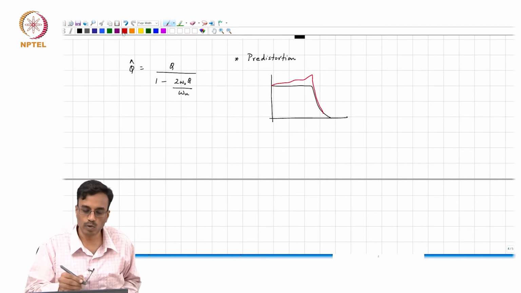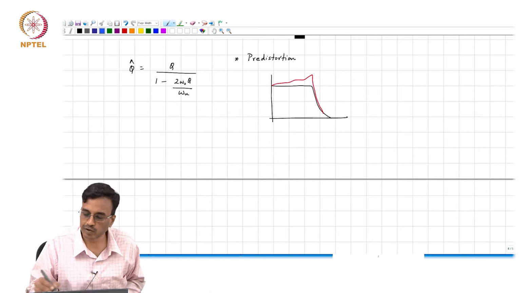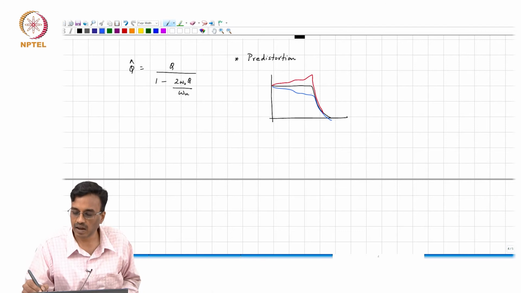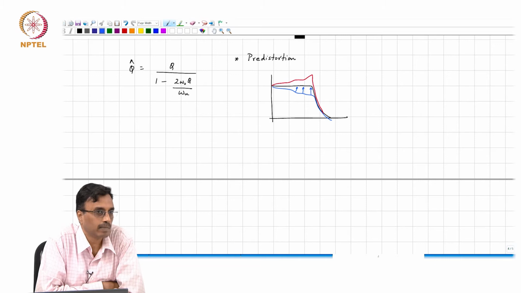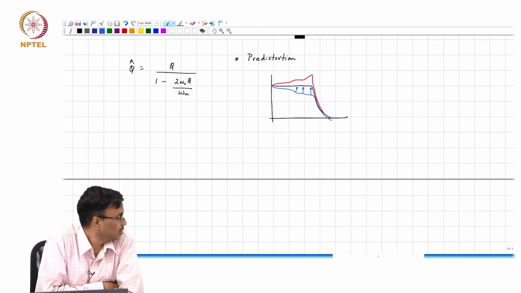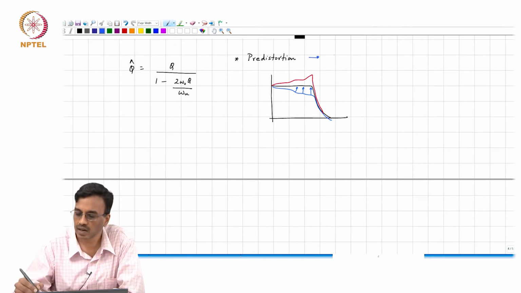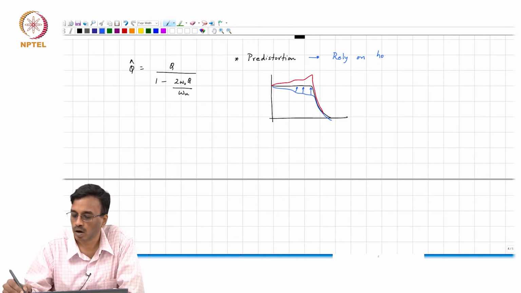So the logical solution would be to say, let us presume that I am shooting for this, okay. Then q enhancement will cause this to become the black one. So that is one way of doing it, and the problem with pre-distorting the filter transfer function is that you now rely on how good our estimate of